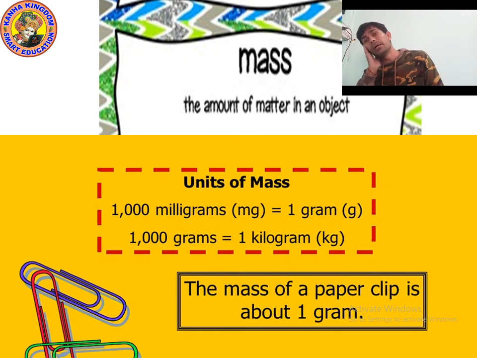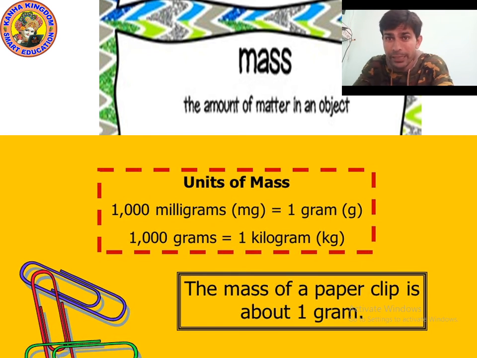But if I ask you what is the unit of mass, what will you reply? Your answer should be kilogram, because kilogram is the basic unit. Base unit of mass is kilogram. You can see on the screen 1000 milligram is equal to 1 gram, and milligram in short we write mg.